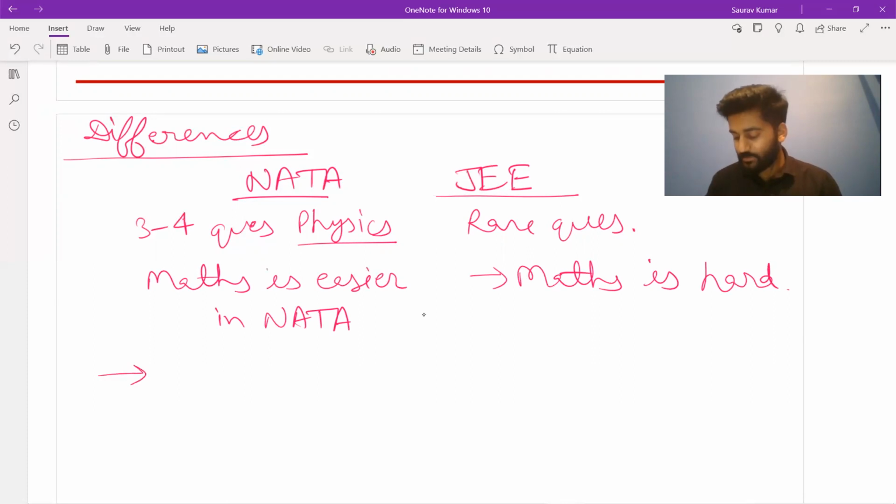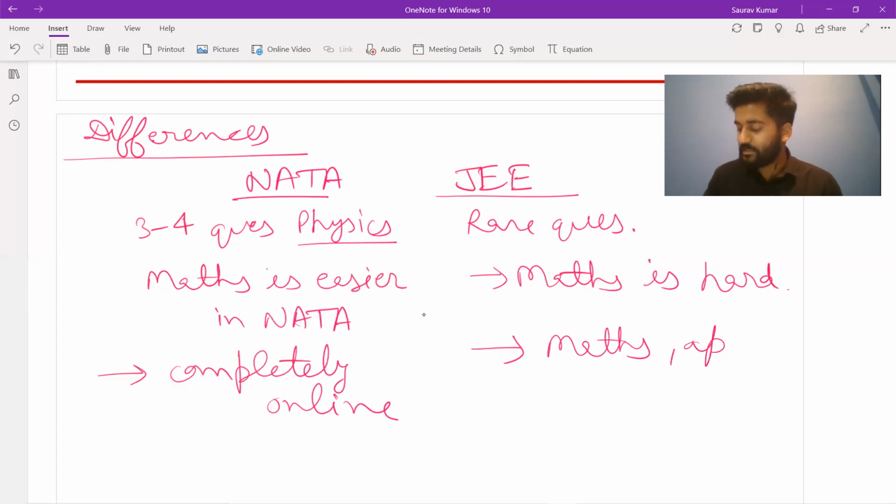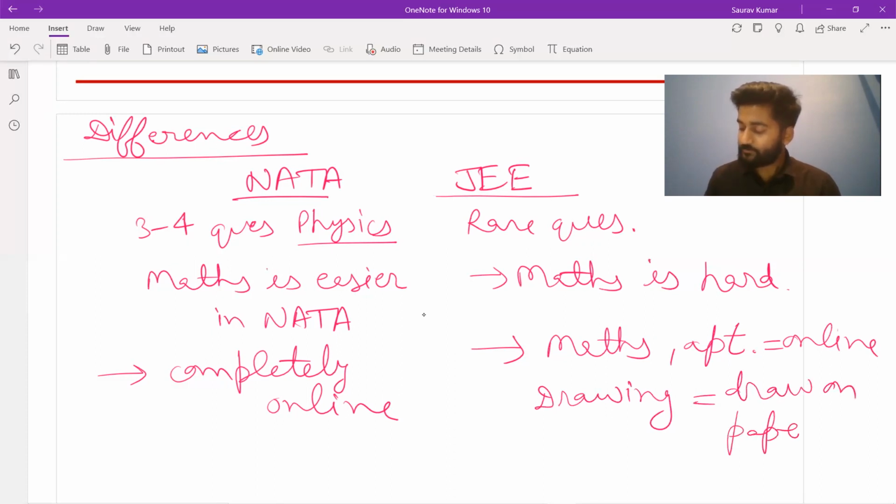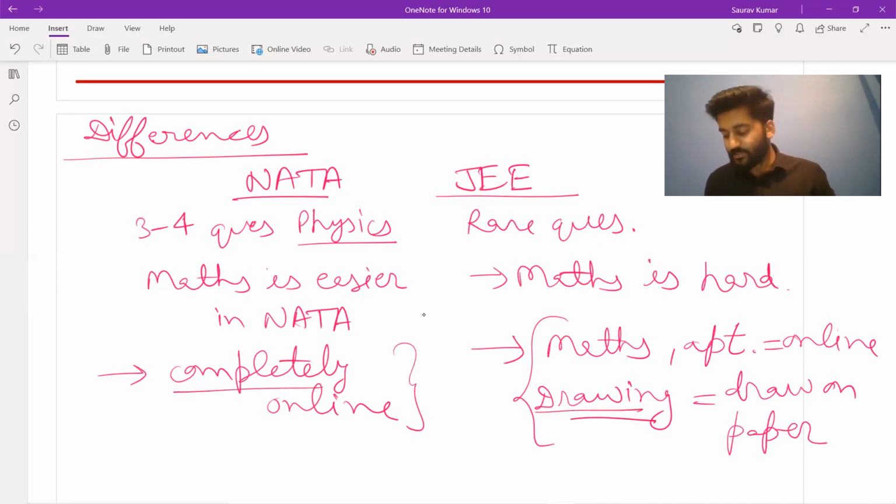Another thing is NATA is completely online, whereas in JEE you have your maths and aptitude online, and the drawing section you need to draw on paper and then submit. Here you need to understand that in JEE drawing would be there, but in NATA it would be completely online. But that doesn't mean that drawing won't be there in NATA.